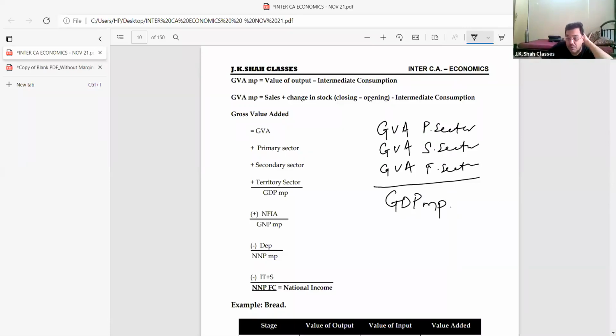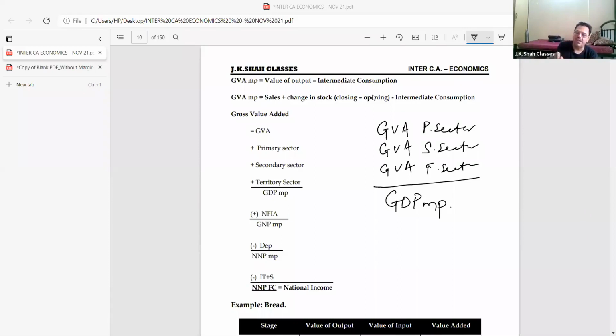Please, beta, the sums will be there now. I don't know whether you must have studied this in college first. We used to C plus I plus G plus X minus M. Have you all studied this before, Shubheshwar? Nahi bolta hai. Beta, listen. Now the sums will be there, na bacha. The sums will be something like this. They will expect you to solve with this particular method in school, so no problem.